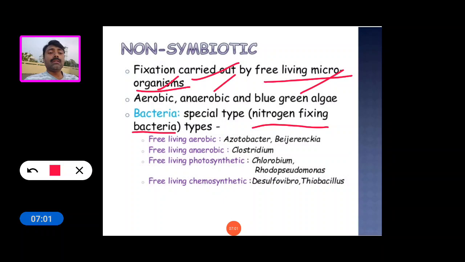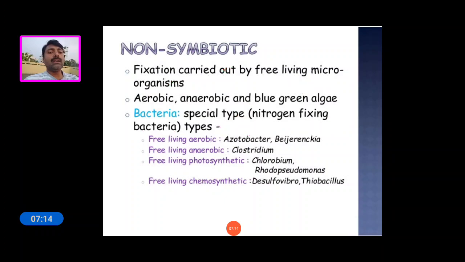There are various types. The first is free living aerobic bacteria. Azotobacter and Beijerinckia are good examples of free living aerobic bacteria.